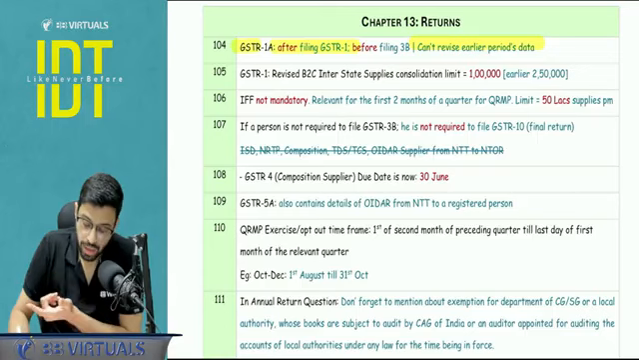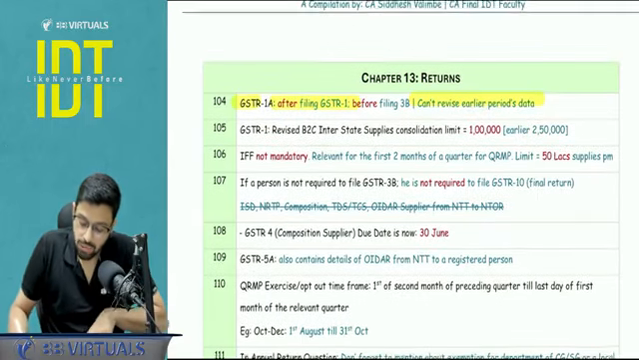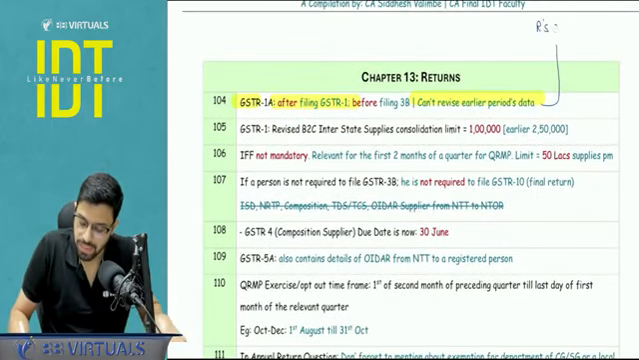Another point I remember that you can stress upon is if you want to change the recipient's GSTIN, if you want to amend the recipient's GSTIN, that cannot happen via GSTR 1A.